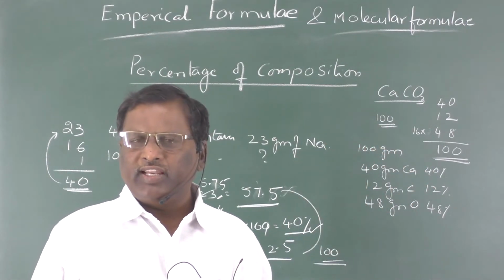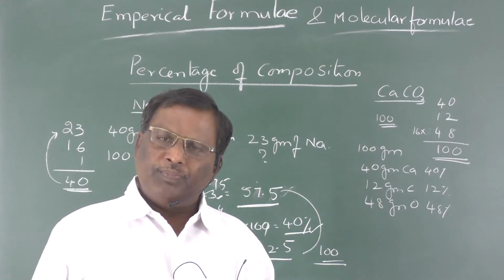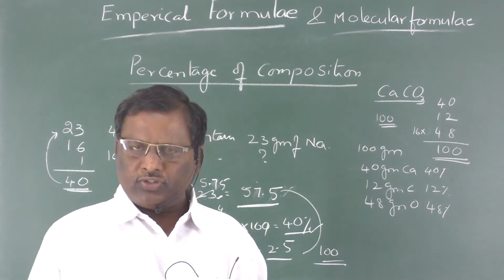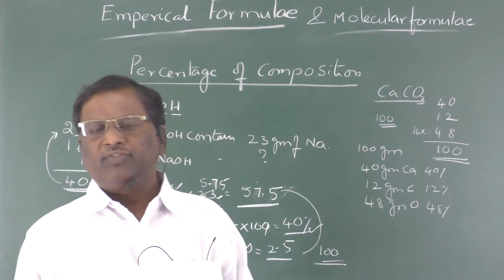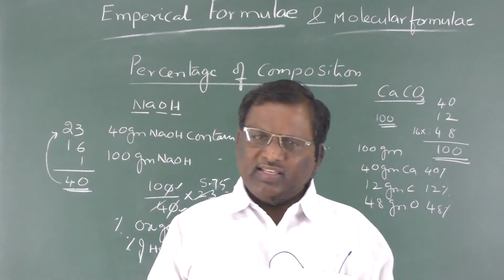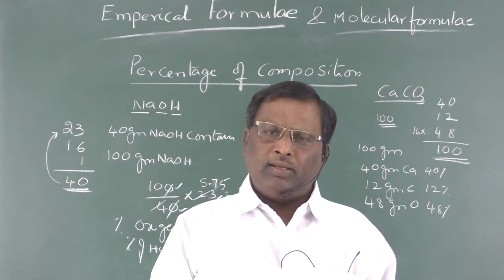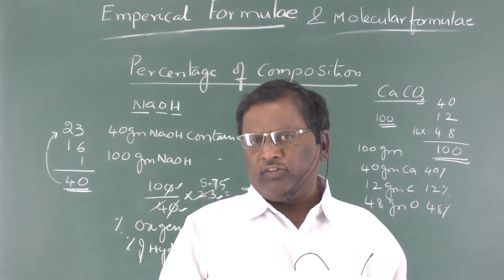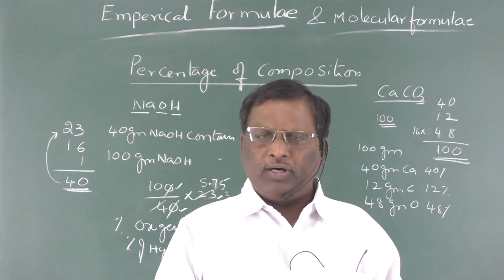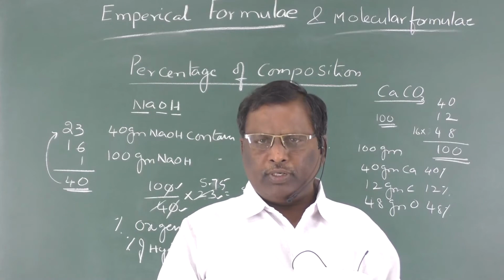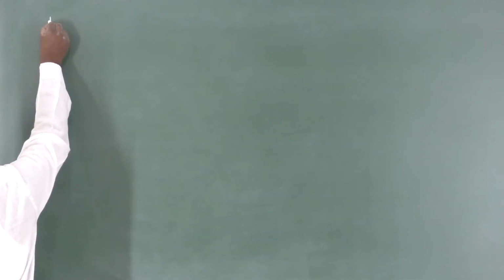In this way, we can calculate the percentage of composition of different compounds. So if we know the percentage compositions, we can easily get the empirical formula, and if we know the molecular weight, we can get the molecular formula of the compound.